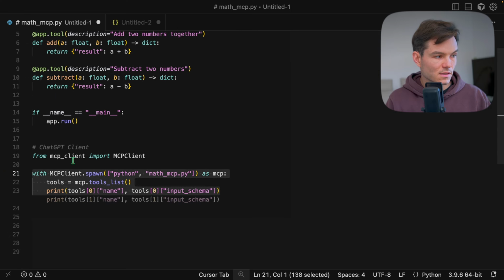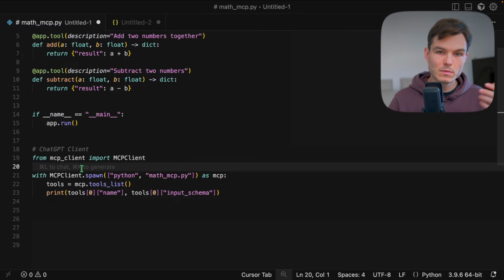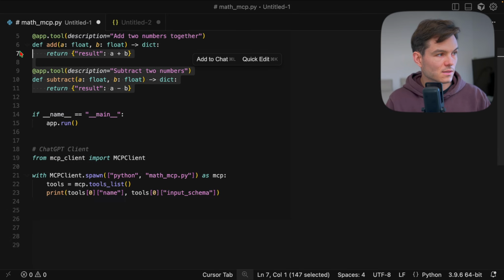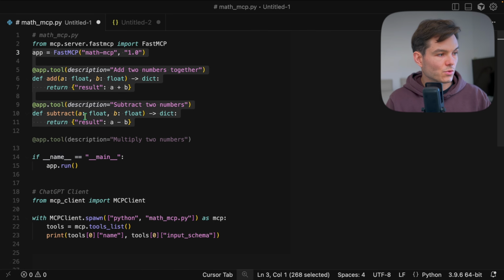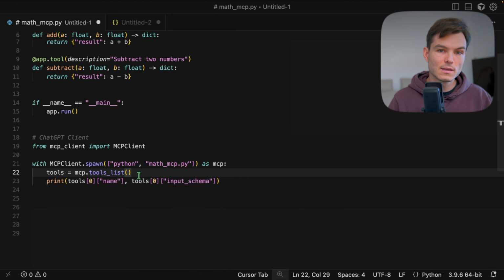Actually, the client starts this server because clients like Cursor and ChatGPT start their own MCP servers. Then they list the capabilities of each server, and then the LLM knows, okay, these are the servers, these are the capabilities, and the LLM decides which one to call from all of them. I'll draw a diagram to make it more clear, but with code, it looks like this. A server has two tools, and a client calls it, and it lists all the tools, and the LLM remembers the tools and may refer to them later.